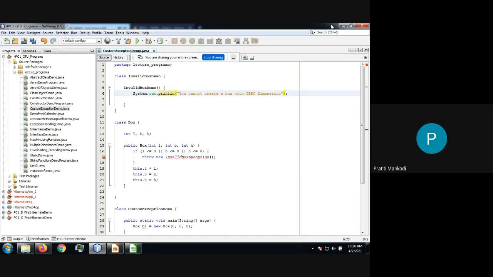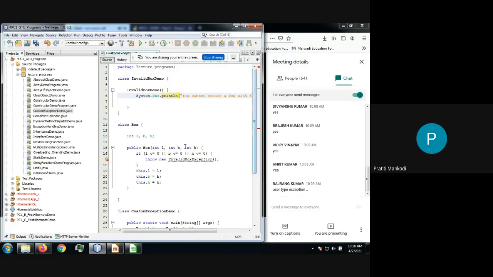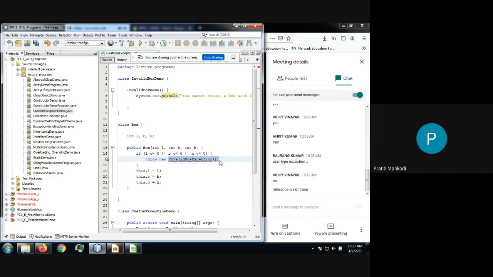Now just let me know, does my class have the property of exception yet? Can I throw the object of this invalid box exception? At this particular time, can I throw the object of invalid box exception? Okay, why no, Vicky? No, that's not the reason.